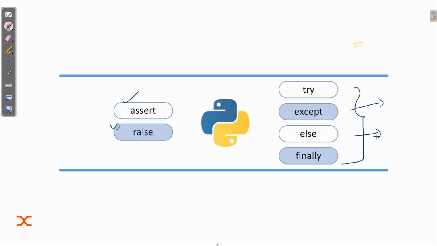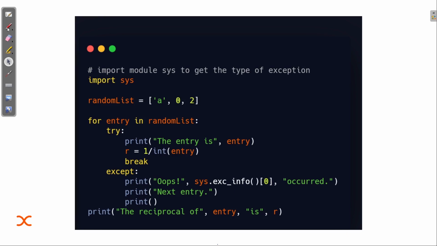Else is the part that will be executed if the try statement raises no error. So it's the same as the if-else condition. And then we are going to see what finally is. Inside finally we write code that we need to execute no matter what. Let me show you the syntax first.